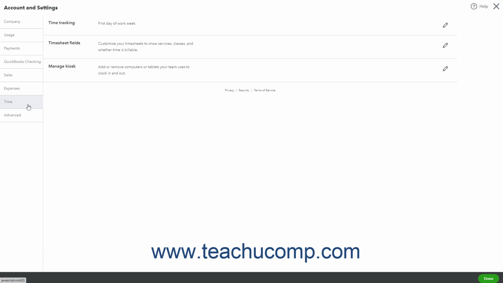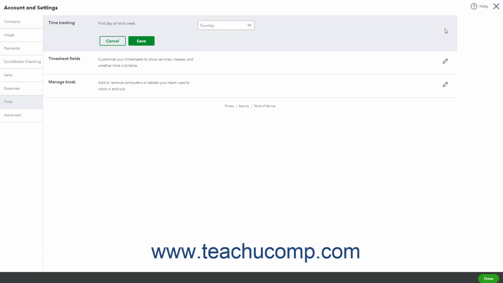For companies with a QuickBooks Time or Payroll Premium subscription, the Time Settings category contains the time tracking, timesheet fields, and Manage Kiosk sections. Unlike other categories in the Account and Settings window, to edit the individual settings in each section of the time category in these types of companies, click the pencil icon button at the right end of each section. Alternatively, for companies with basic time tracking, there are fewer settings and you edit them as usual.